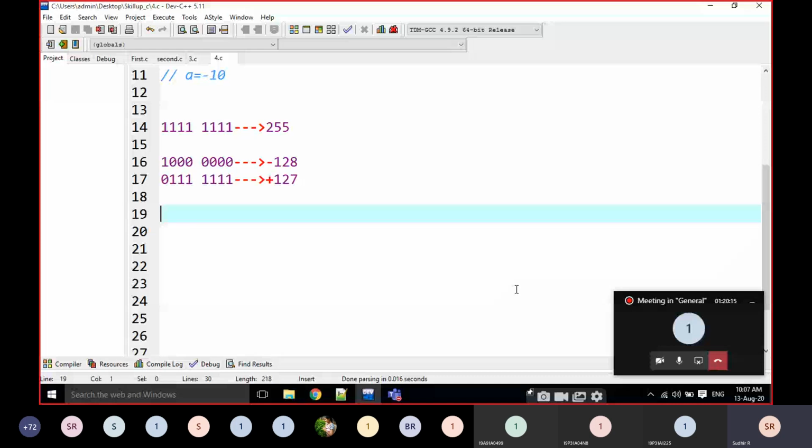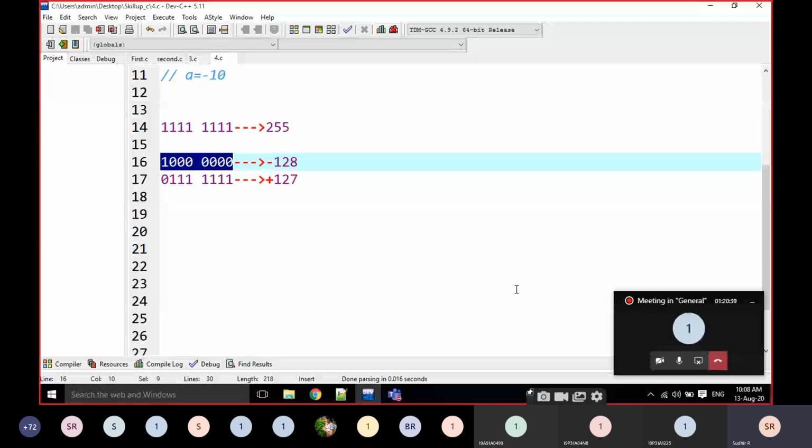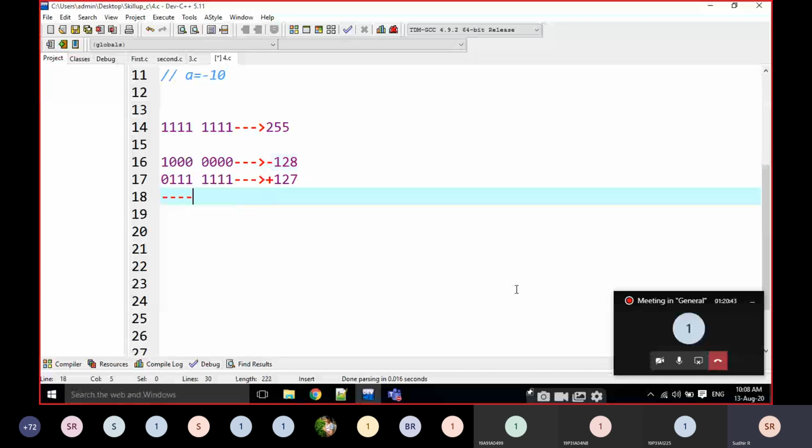But here up to now I am going to tell you only 4 bits. If it is a signed representation, the 128 is treated as minus 128. This is minus 128, not 128.